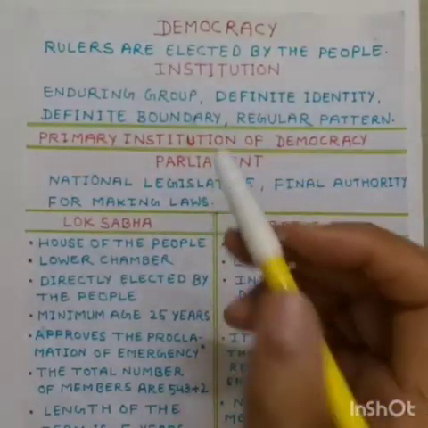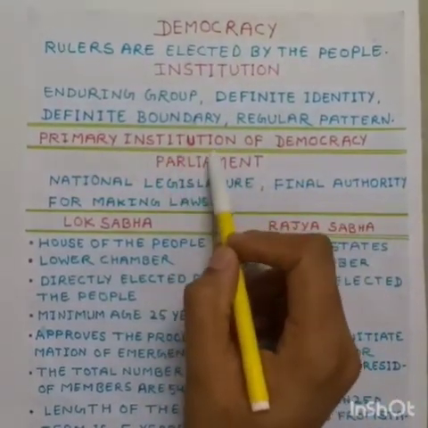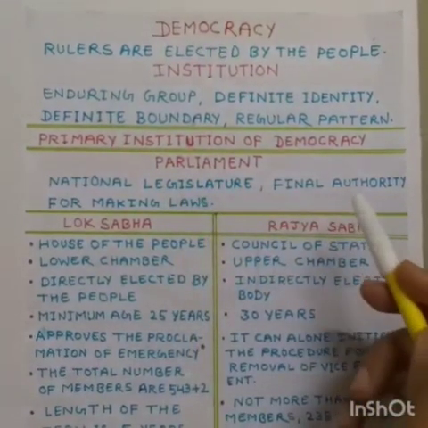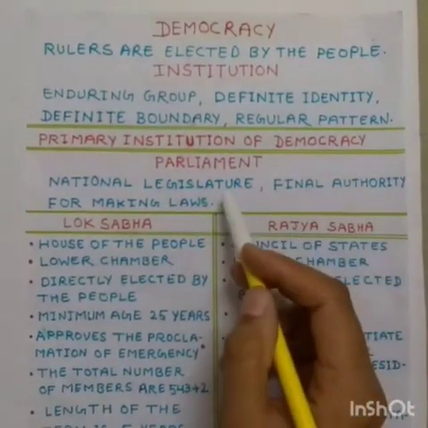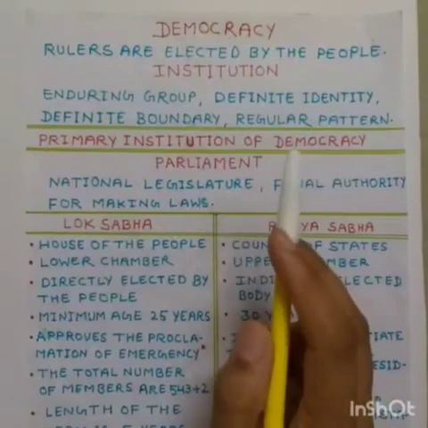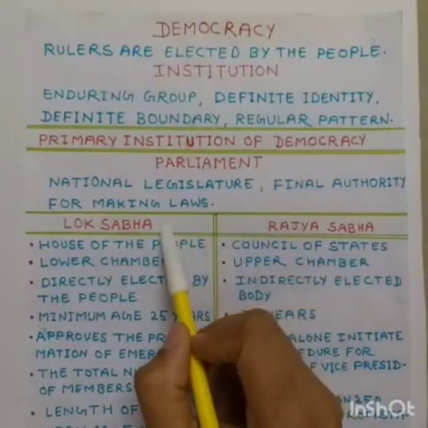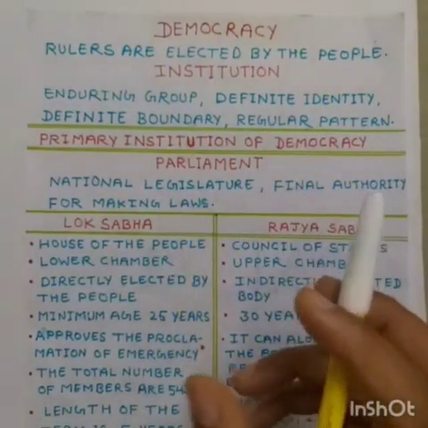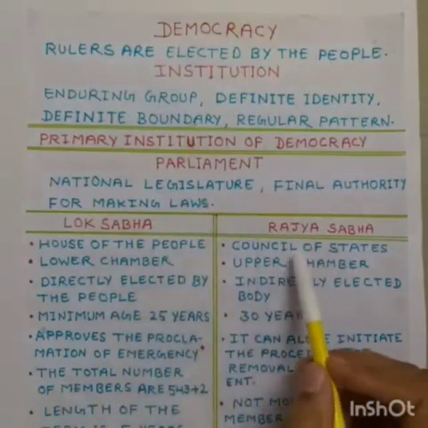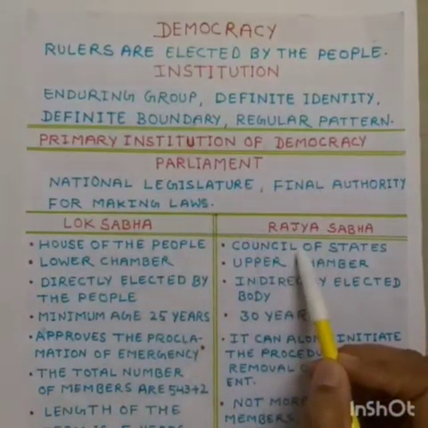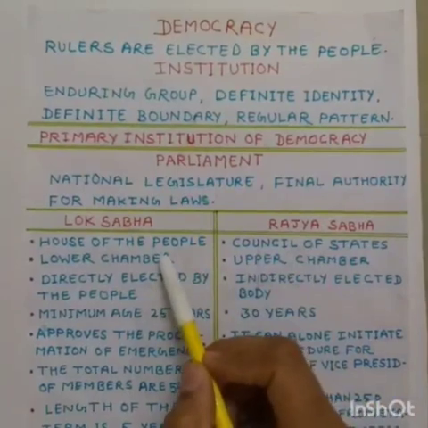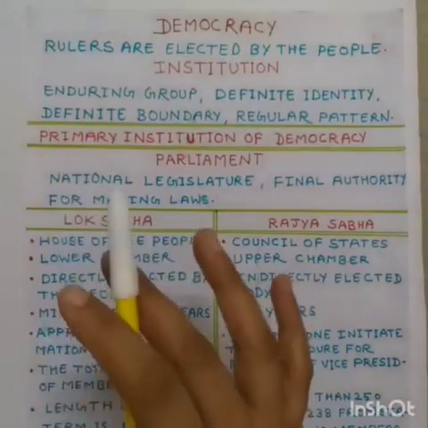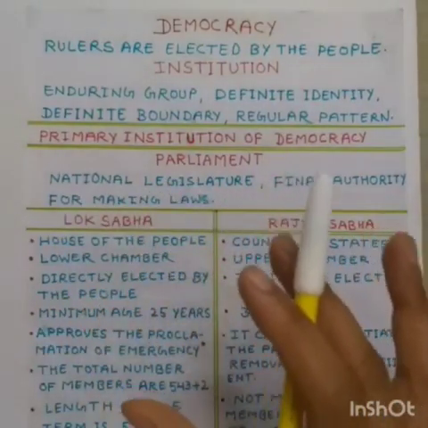Now, what is Parliament? Parliament is known as the national legislature. Parliament is the final authority for making laws in any country. There are two houses of Parliament. One is Lok Sabha and one is Rajya Sabha. Lok Sabha is known as House of the People and Rajya Sabha is known as Council of States. Lok Sabha is lower chamber and Rajya Sabha is upper chamber. But it doesn't mean that Lok Sabha is less powerful than Rajya Sabha. It is just old style of speaking.